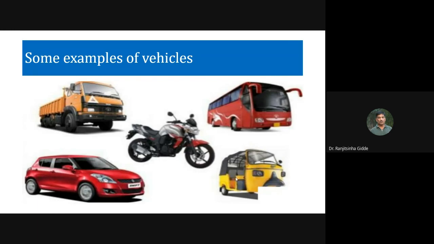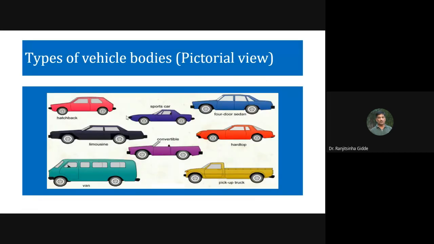This one is an auto rickshaw, this one is a hatchback car. So you should compare this hatchback with this sedan car.